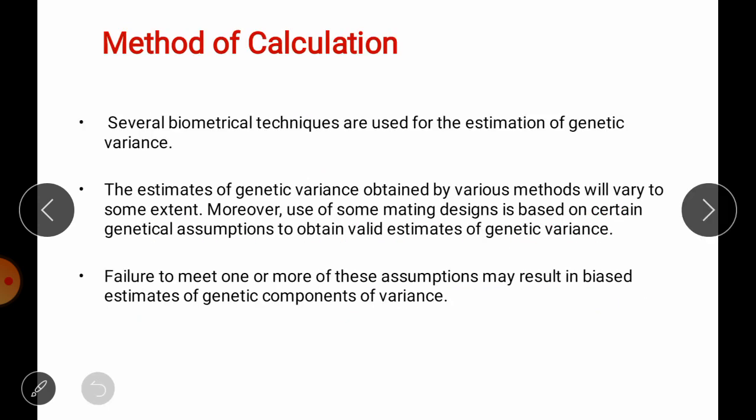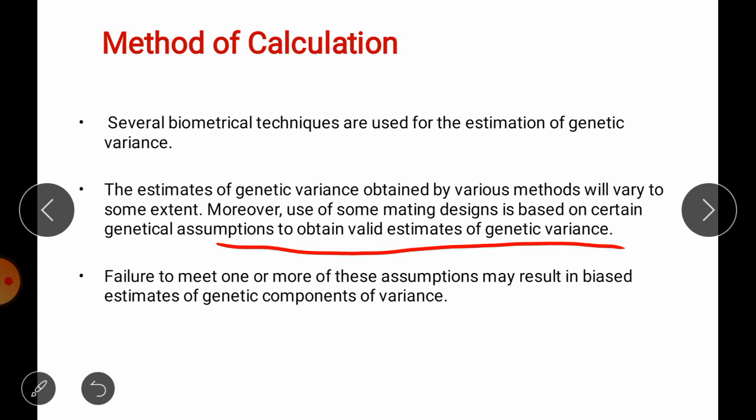Then the next one is method of calculation. Several biometrical techniques are used for the estimation of genetic variance, such as mating designs, which are based on genetic assumptions in order to obtain valid estimates of genetic variance.